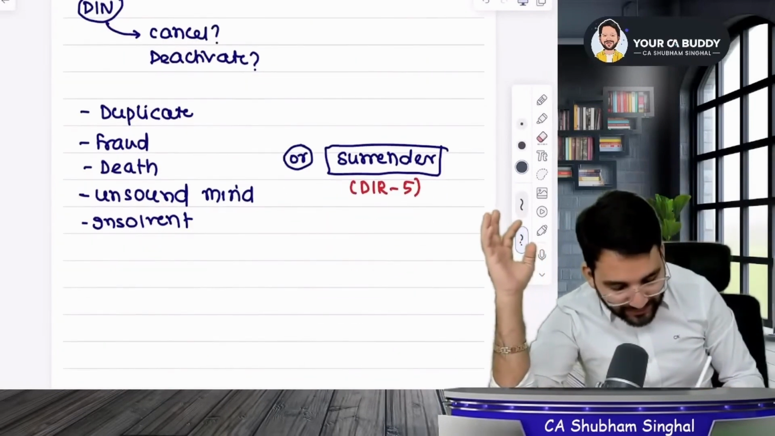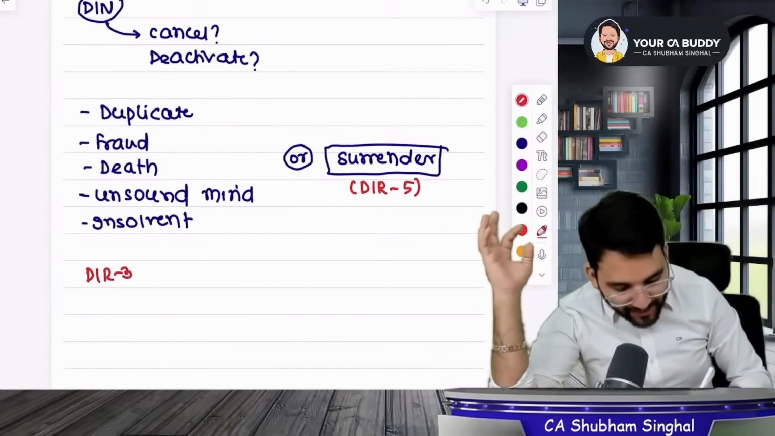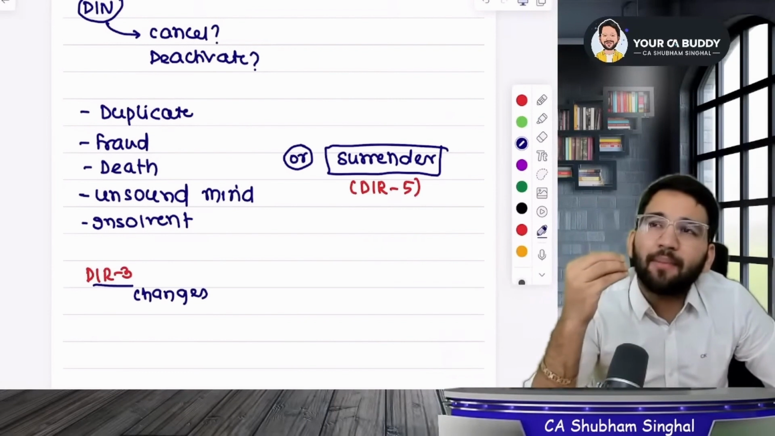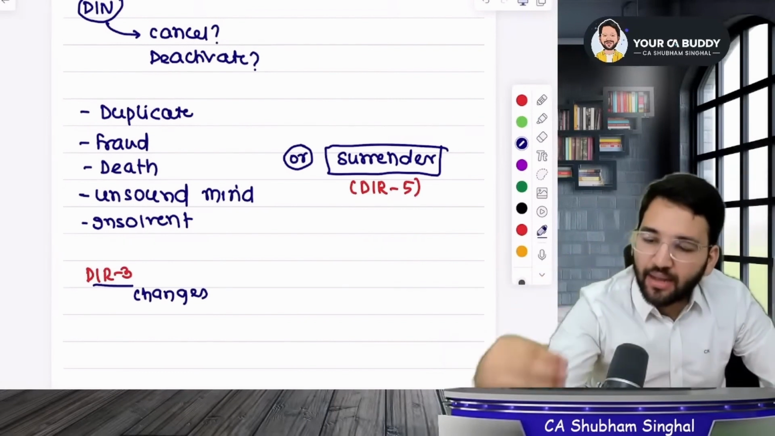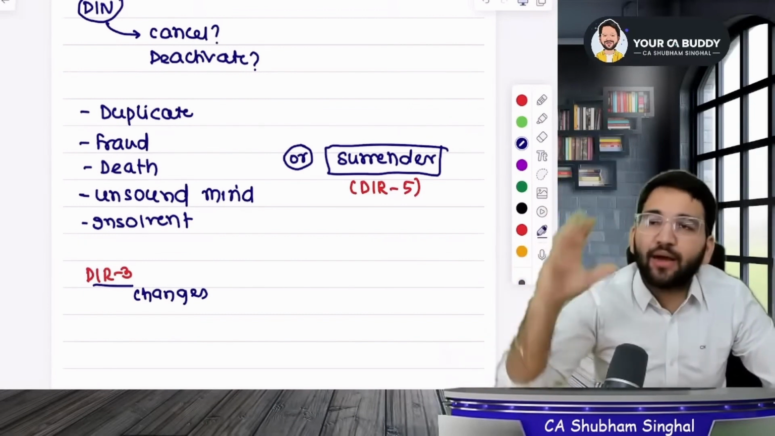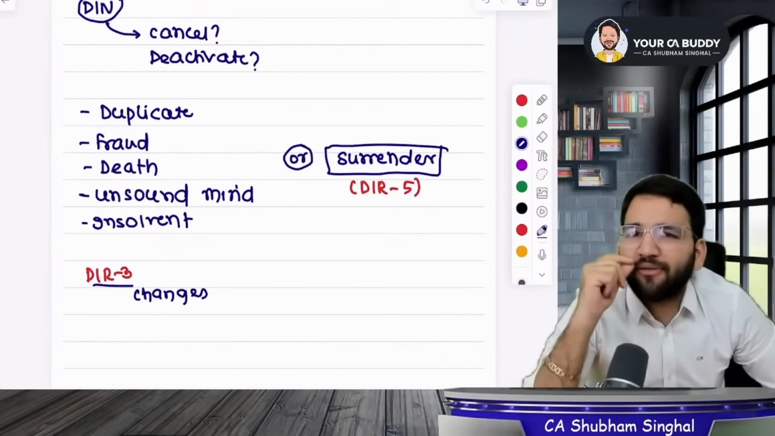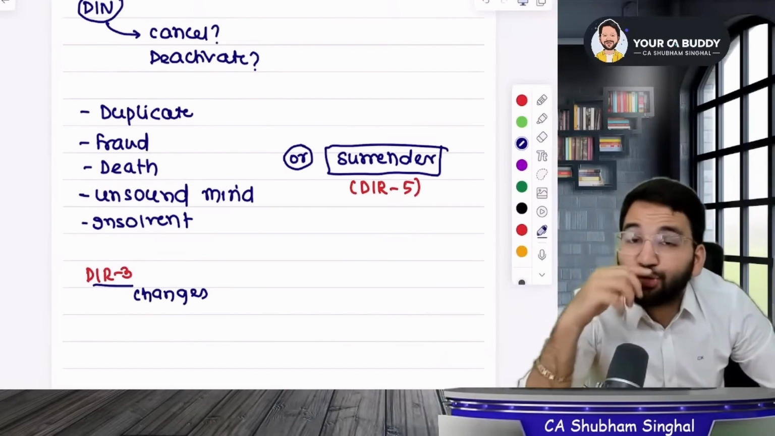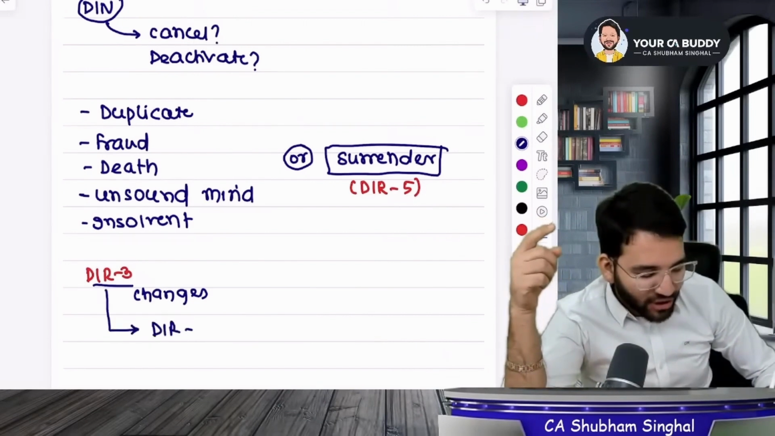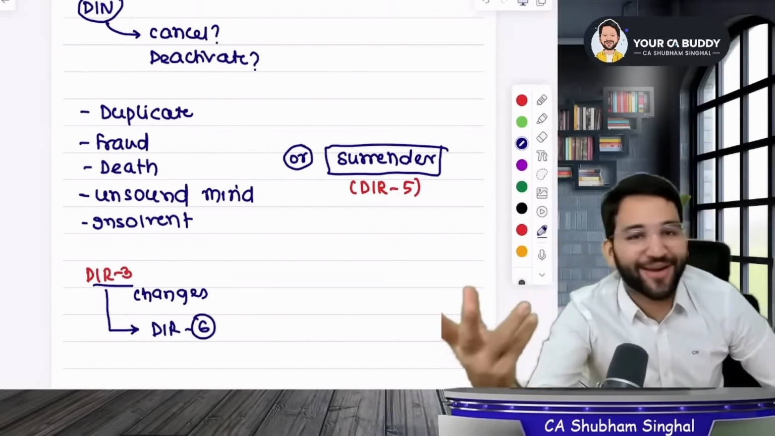Sir, now you understand that when you applied for a DIN, you filed DIR 3. And in DIR 3, let's say some changes were made. For example, there is a director who has filed his name, address, phone number, email ID, gender, and marital status, and the data changed. For example, his gender changed. He was a male and he is not a male anymore. So, sir, you'll have to inform the central government about the changes of DIR 3 in DIR 6. You'll tell the changes in DIR 6 that I am not a male anymore.